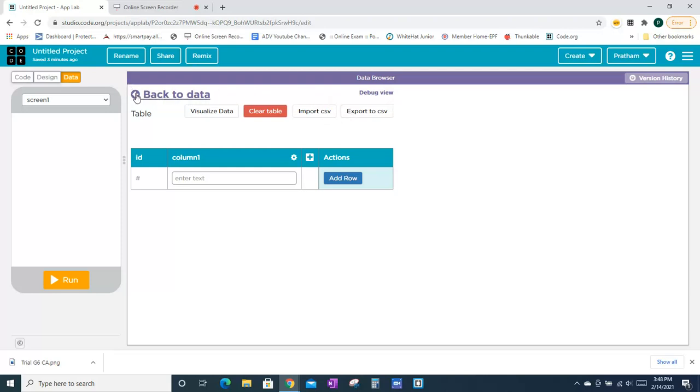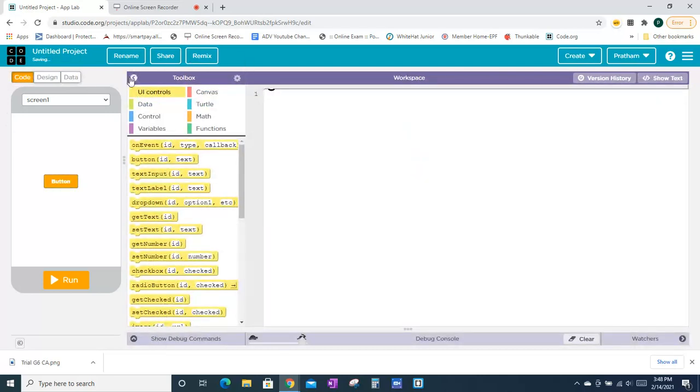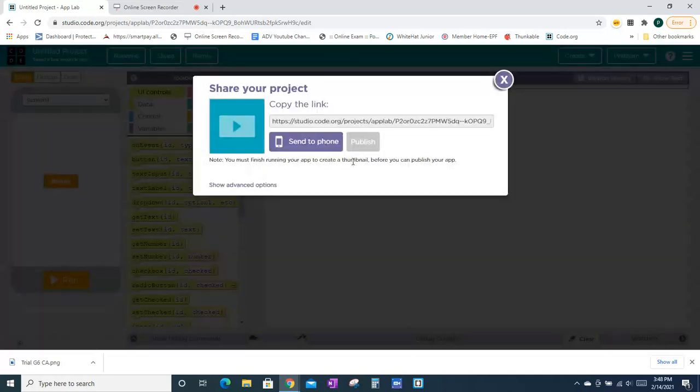So let's go back, and now I'll talk about these. If you click on the code, it will always go back to the code.org homepage. Here, if you click on rename, you can rename your project. Otherwise, it will come as untitled project. You can also share it. In share, you can copy the link. You can send it to your phone by your phone number. You can also share it by Facebook or Twitter.